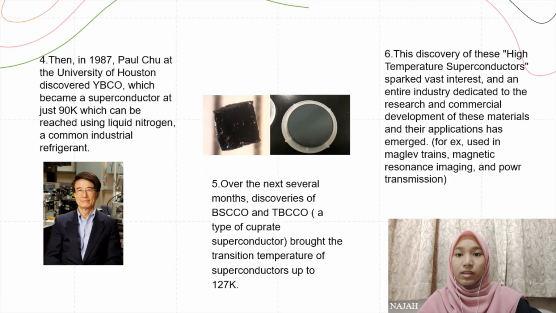Over the next several months, discoveries of BSCCO and TBCCO, a type of cuprate superconductor, brought the transition temperature of superconductors up to 127 Kelvin. The discovery of these high-temperature superconductors sparked vast interest, and an entire industry dedicated to the research and commercial development of these materials and their applications has emerged.